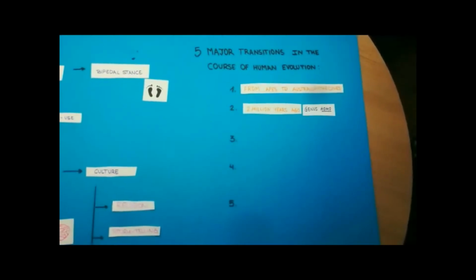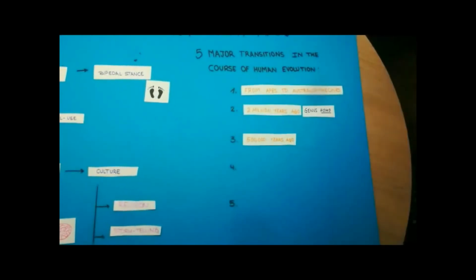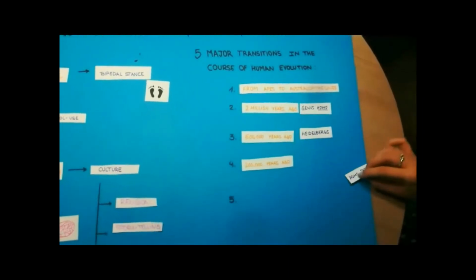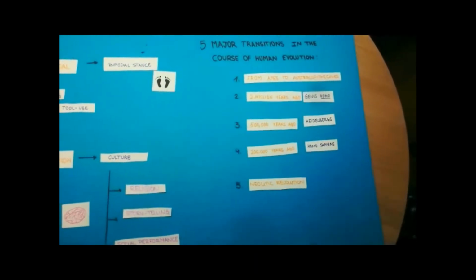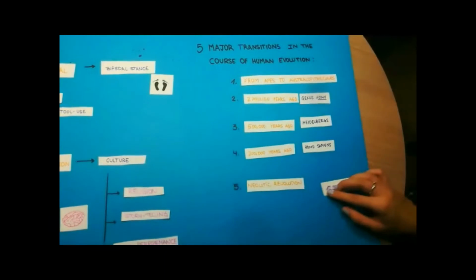Around 500,000 years ago, associated with the appearance of archaic humans, the Heidelbergs, and 200,000 years ago, a further rapid increase in brain size that comes with anatomically modern humans, Homo sapiens. To this, we will add another one that doesn't involve any change in brain volume, that is the Neolithic revolution. It took place around 12,000 to 8,000 years ago in the Near East. It's characterized by two major innovations: the switch from nomadism to settled villages and the invention of agriculture.